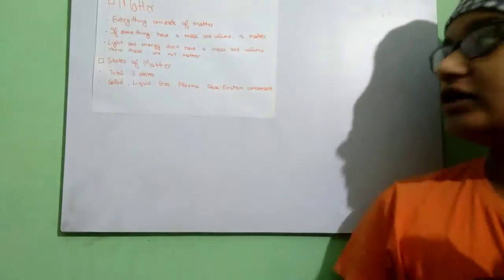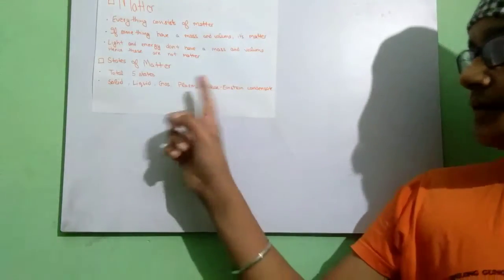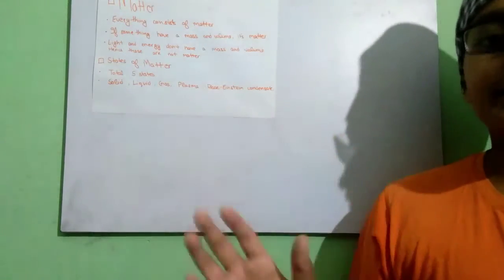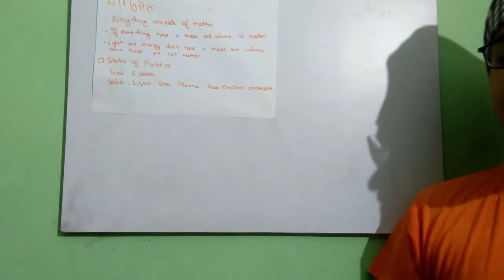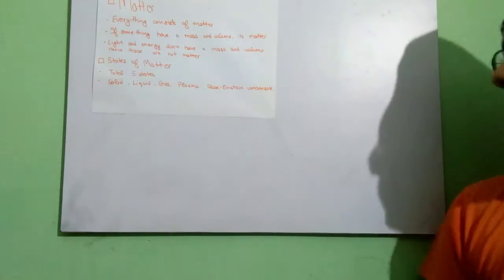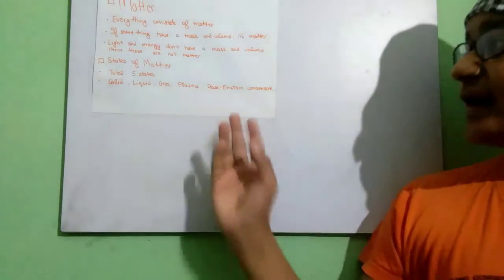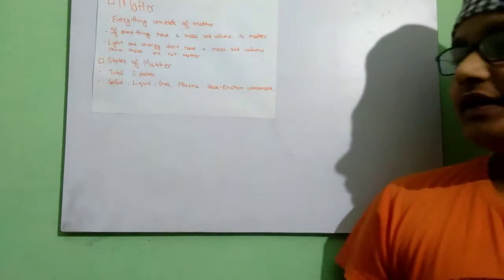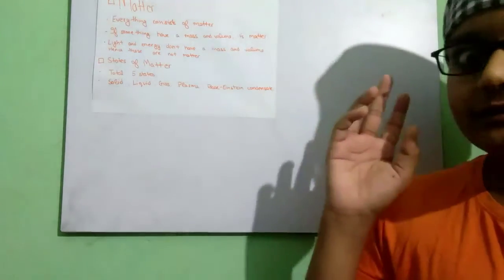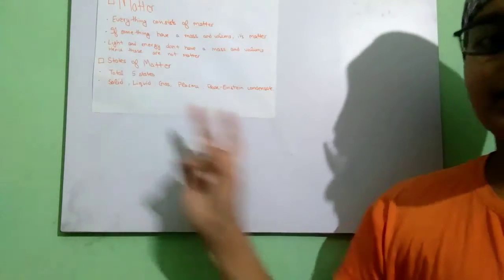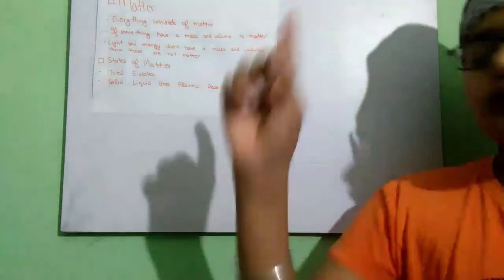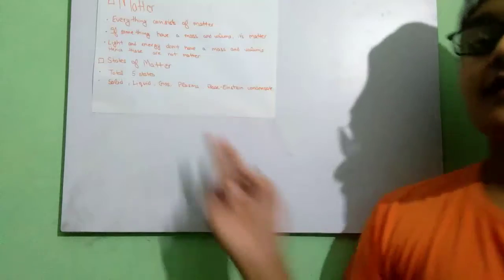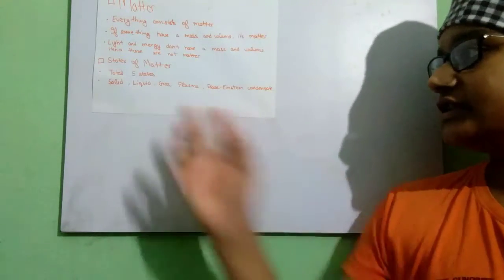So guys, now we are going to talk about the rest of the two states of matter, that are plasma and Bose-Einstein condensate. Plasma is a state of matter which is currently being researched by scientists. We don't know much about it, but some of the basics are that the particles in plasma are very highly charged particles. Another shocking point is that these three are not the most common states in the whole universe. Plasma is the most common state of matter in the universe, and it is found in stars. Our sun also consists of plasma.